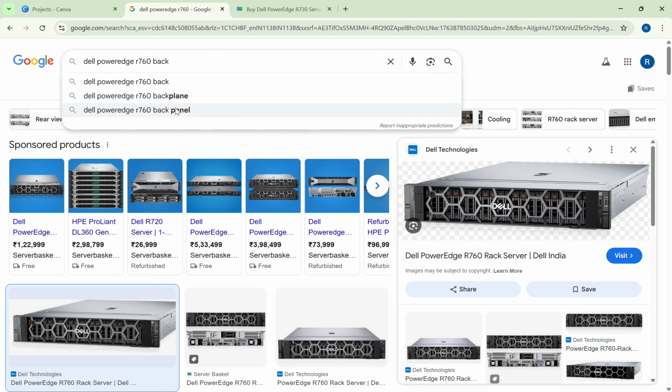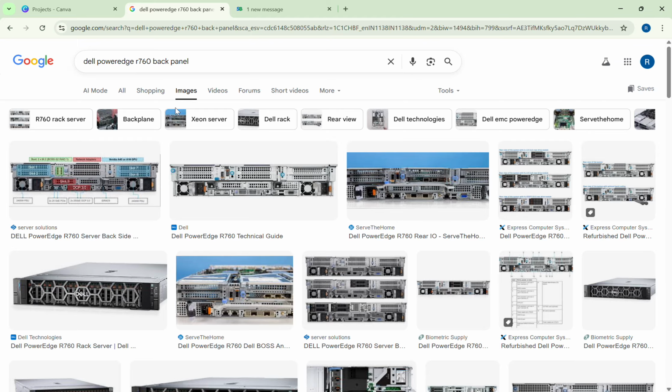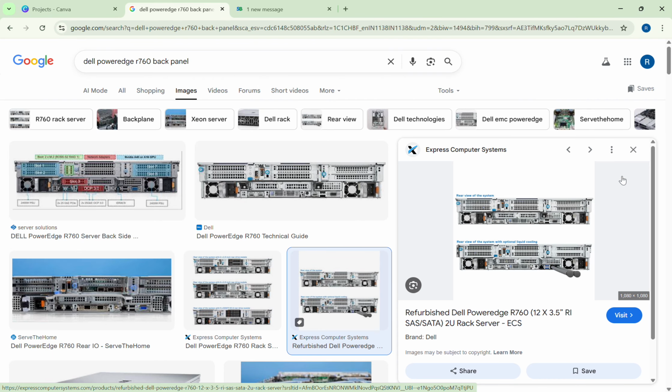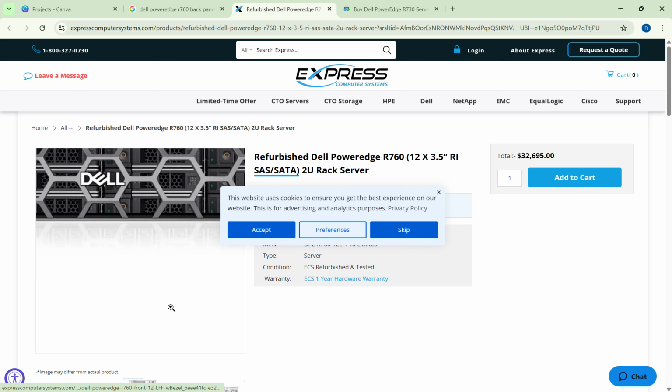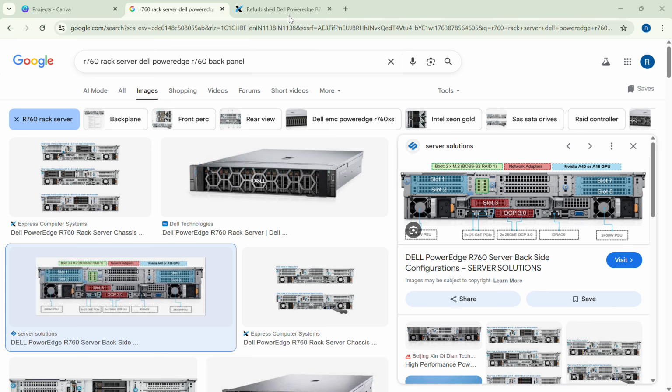I'll show you the back panel. See here, there are multiple ports, and power source slot 1 and slot 2. We don't know when these hardware components will fail.